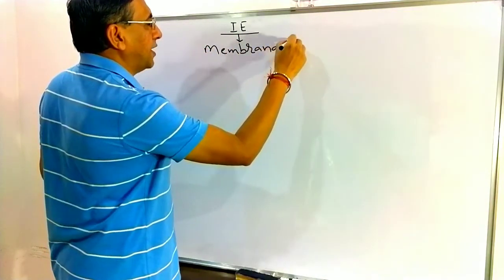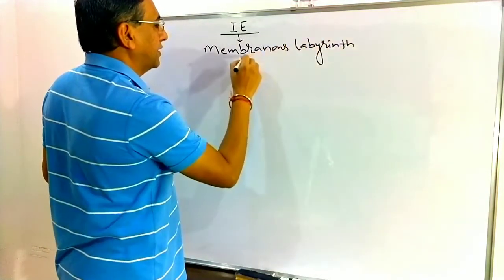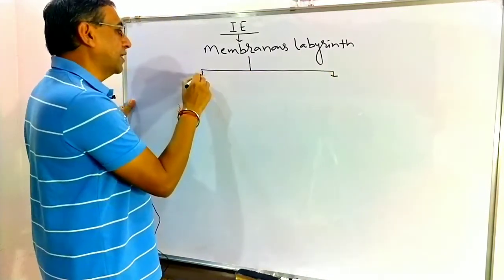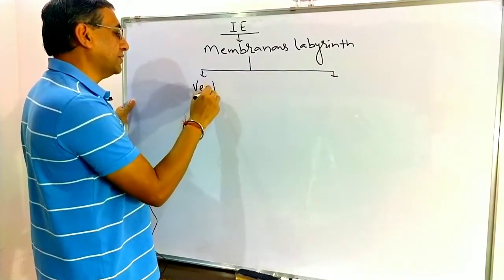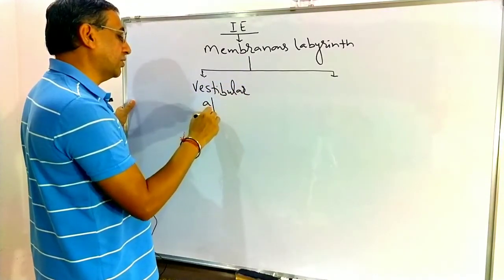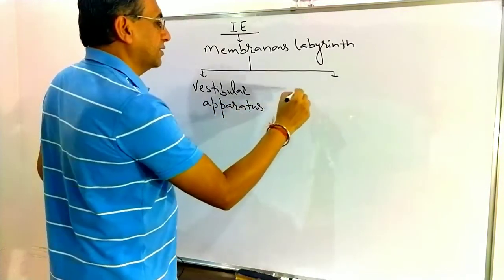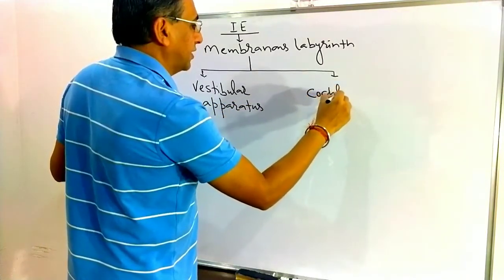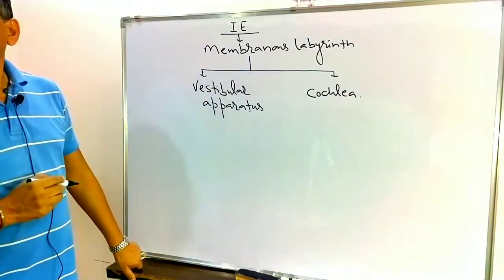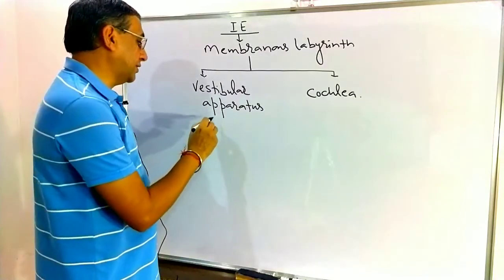This membranous labyrinth consists of two parts: one is the vestibular apparatus, and the second one is the cochlea.